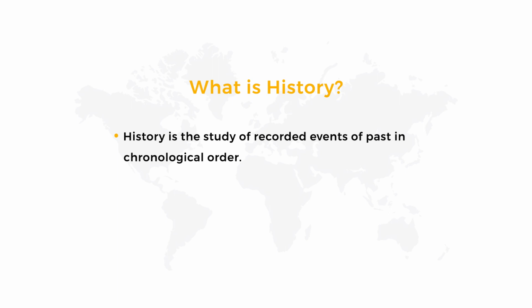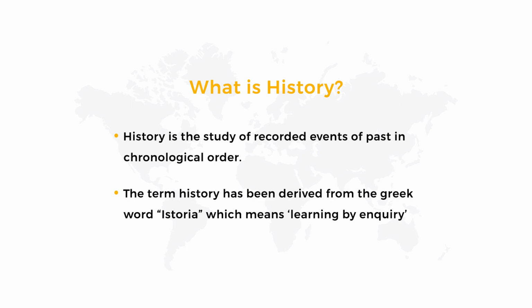If the events are arranged in the order of the time they happened, then it is known as chronological order. The term history has been derived from the Greek word historia, which means learning by enquiry. So history is all about learning by enquiry.